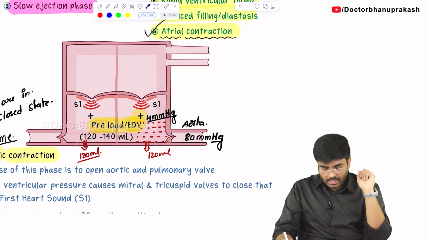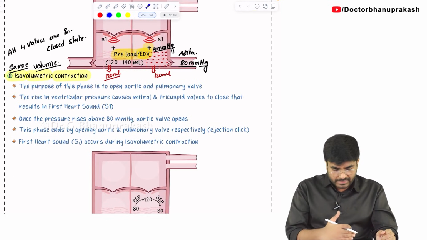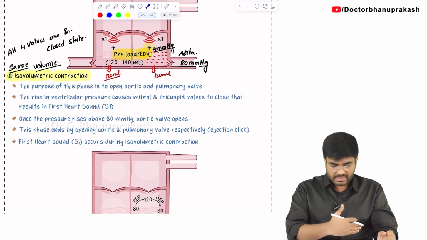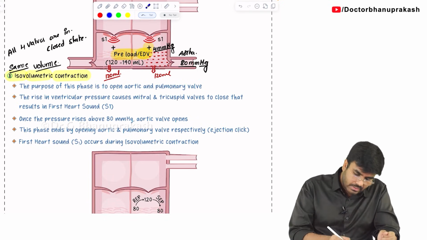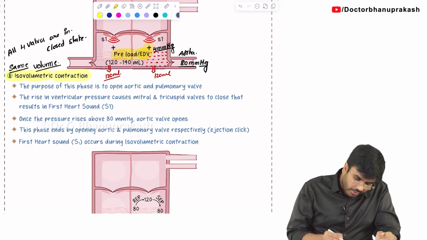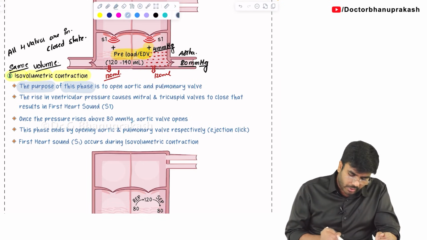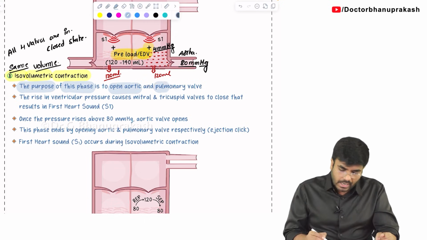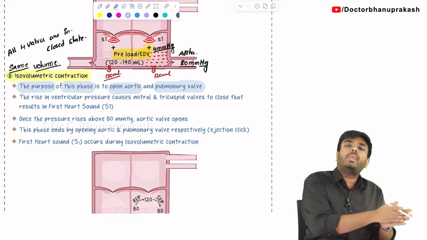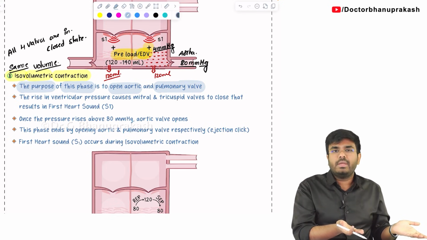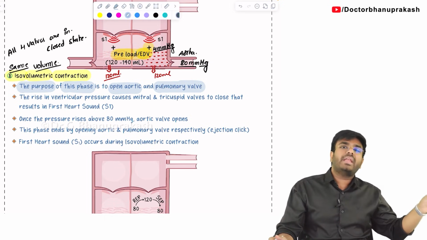Okay. Now, students, let's see all these events one by one in this paragraph. We can see all these points one by one. See, students, in isovolumetric contraction, the purpose of this isovolumetric contraction is to open the aortic valve on the left side and the pulmonic valve on the right side. On the left side the blood has to enter into the aorta, on the right side the blood has to enter into the pulmonary artery.